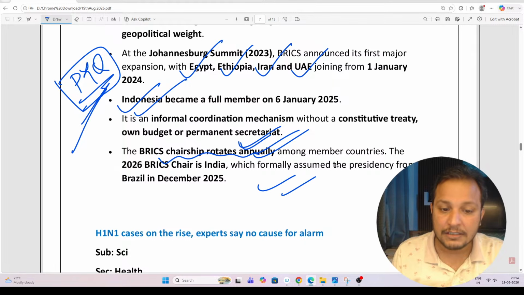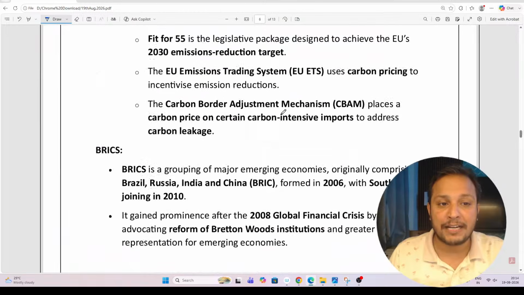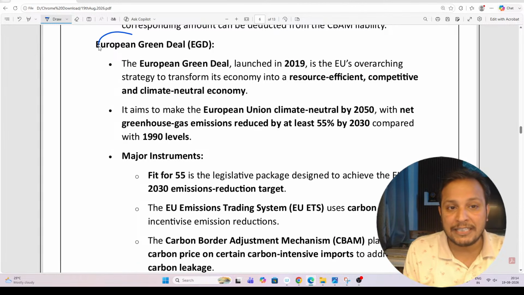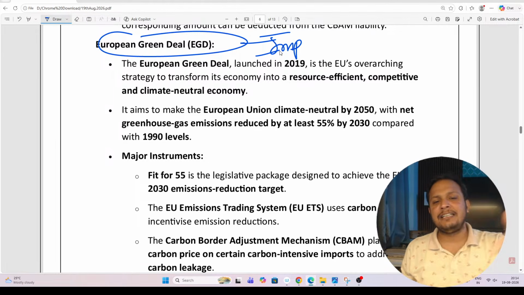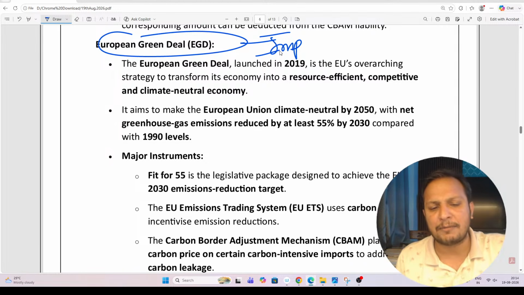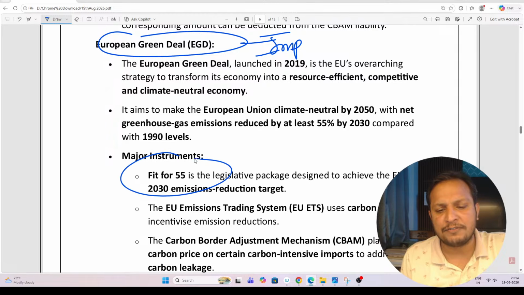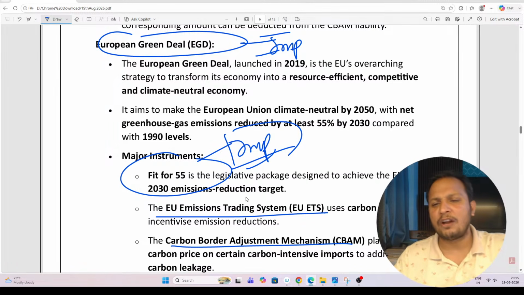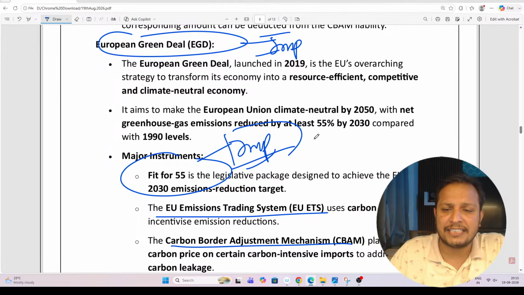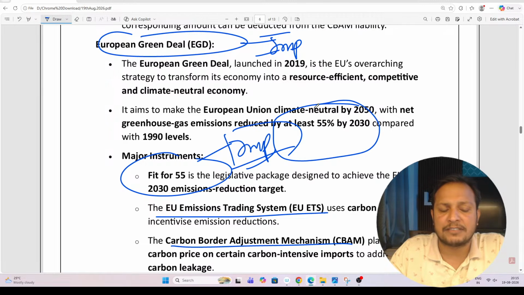Also, guys, you need to prepare about the European Green Deal. The European Union is trying to reduce carbon emissions. They have the Fit for 55 challenge, the EU Emission Trading System and CBAM. So there are a lot of initiatives the European Union is taking. Fit for 55 is to reduce carbon emissions by 55% by 2030.